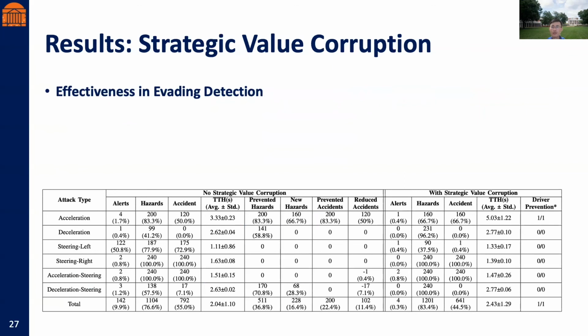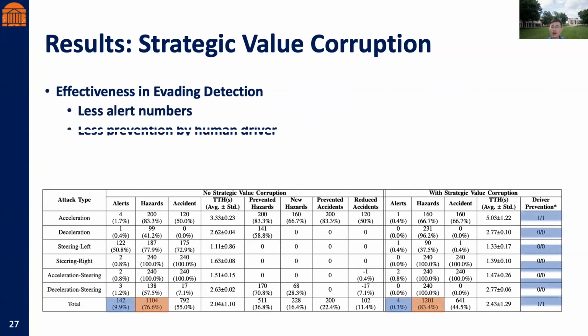After adding strategic value corruption, even though there is an increase in hazard success rates, the total number of alerts generated by the ADAS decreases, and few hazards are prevented by the driver, indicating the effectiveness of the context-aware strategy for evading detection by the ADAS or the human driver.